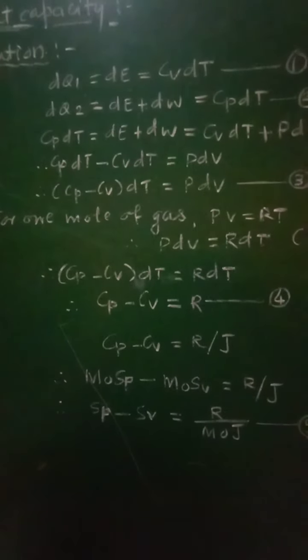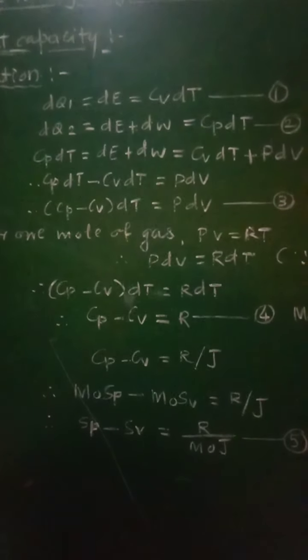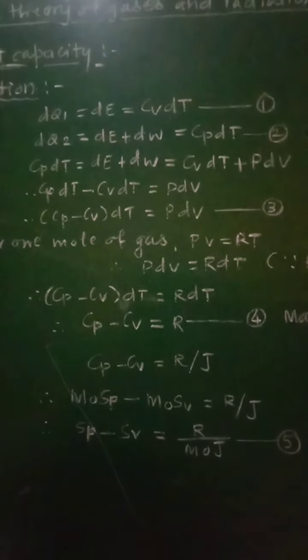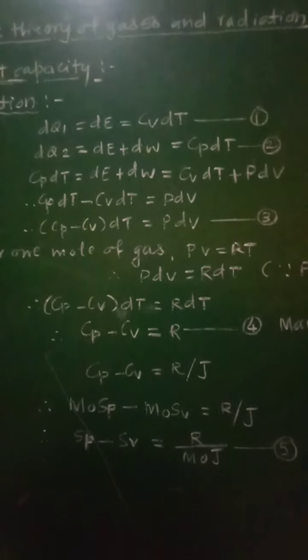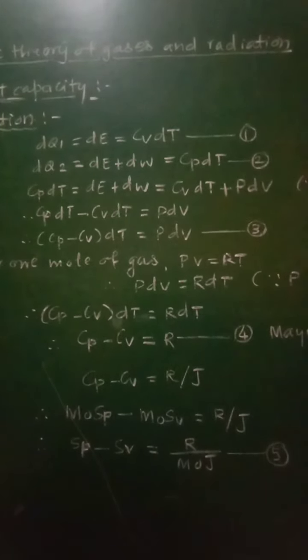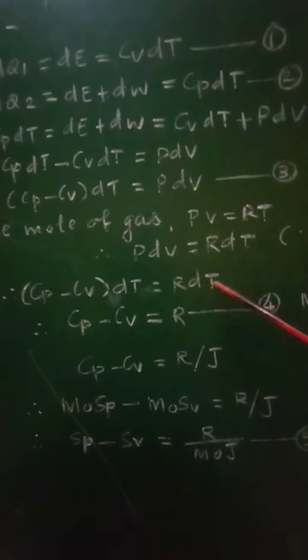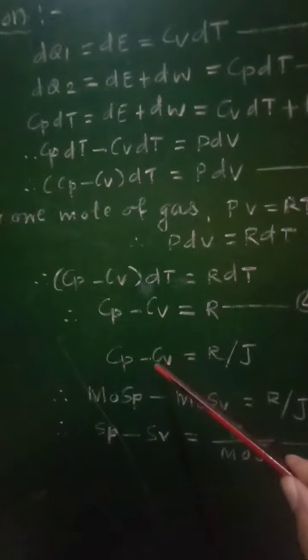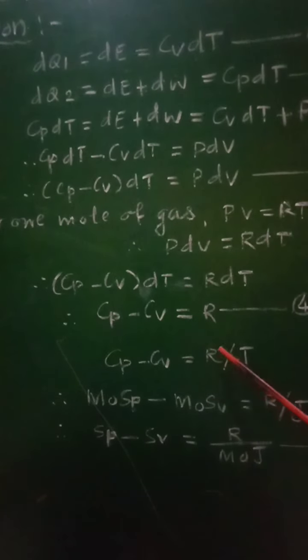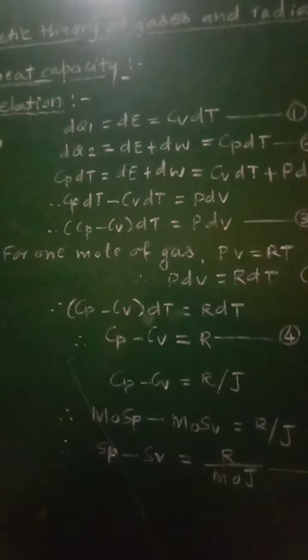Hence, equation number 4 will be written as Cp minus Cv equal to R by J, where J is called the mechanical equivalent of heat.